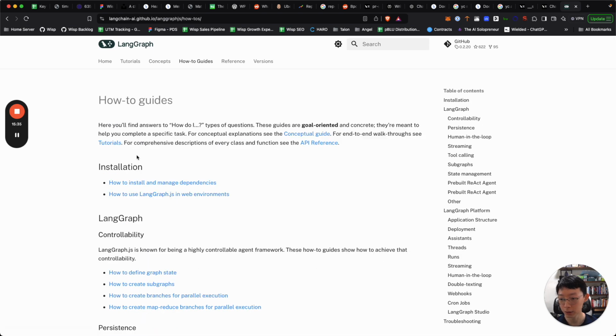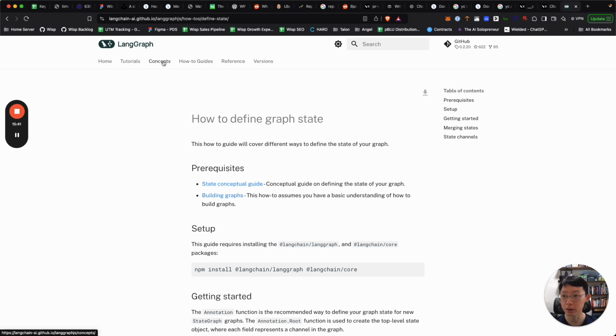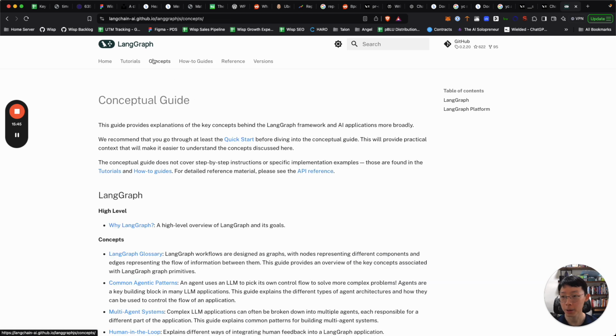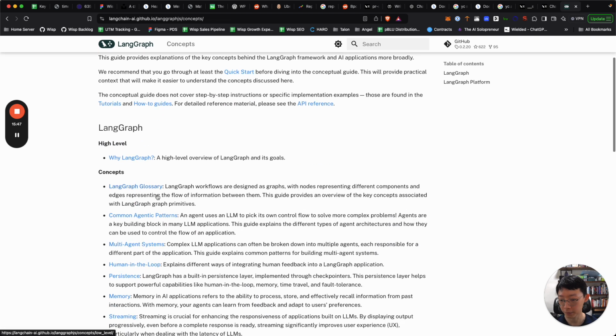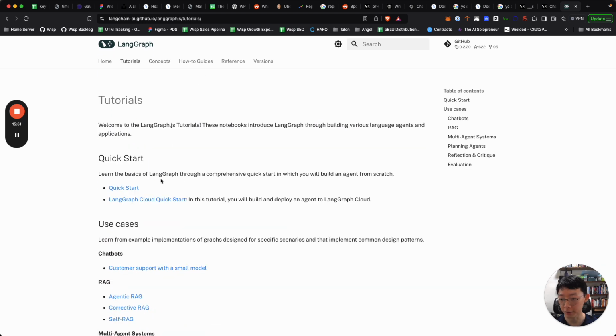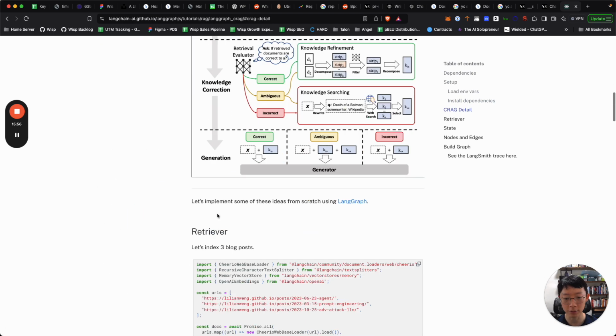How can I graph states? I think they recently updated this. Is this the JavaScript? Okay, concepts, wireline graph. Try and show you the graph states. Okay, so you can build various things like RAGs and all.